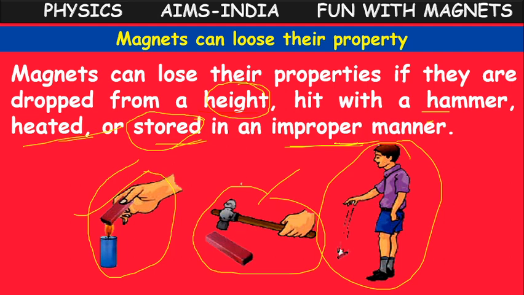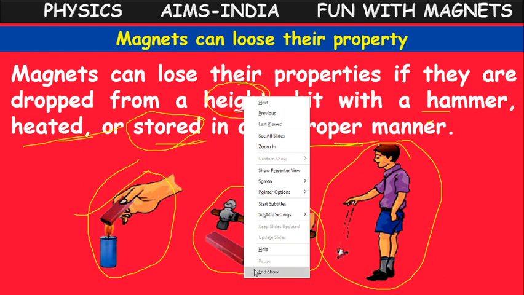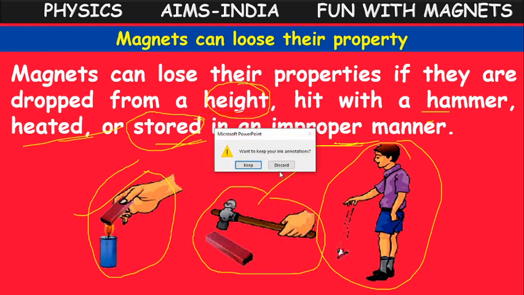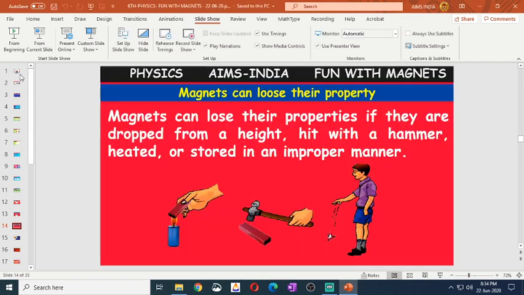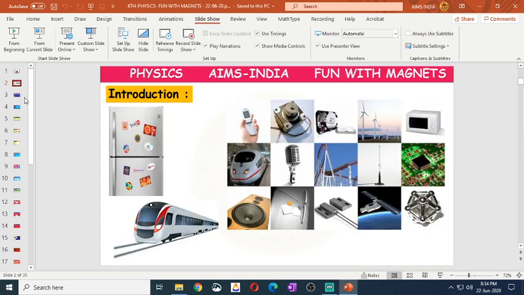Okay, children. So what have we learned today? Let me repeat once again. In our daily life, in our surroundings, in so many fields of science, we make use of magnets. Like some of the magnetic stickers attached to a refrigerator door. There we make use of a magnet.